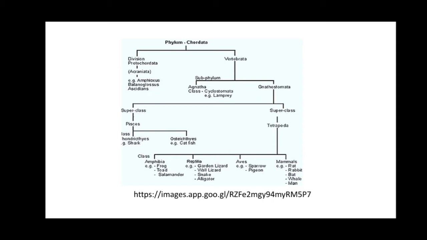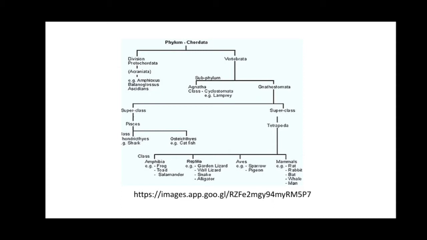A means absence, gnatha means jaw. So in Agnathostoma, there is absence of jaws. In Agnatha, class Cyclostomata is included, for example lamprey. Again, Gnathostomata, gnathos means jaws, so these are vertebrates with jaws.